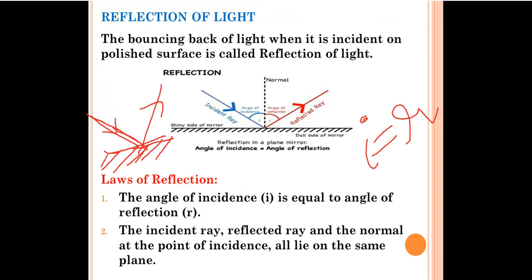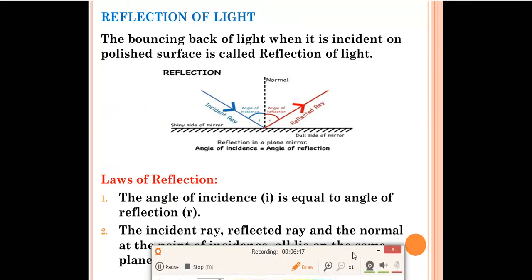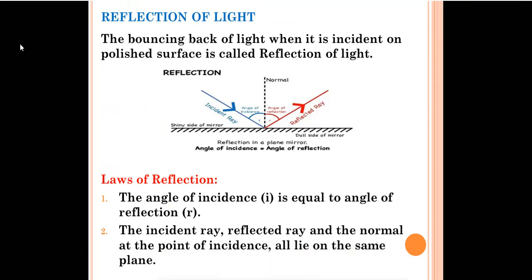So if the question asks what is reflection, then you can write this definition: the bouncing back of light when it is incident on a polished surface. You have to write this word, polished surface. Whenever it strikes a polished surface, it is called reflection of light. Okay, so now we'll read about the two laws of reflection, right? So the angle of incidence is always equal to the angle of reflection. I is equal to R.